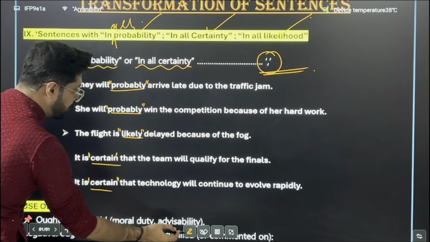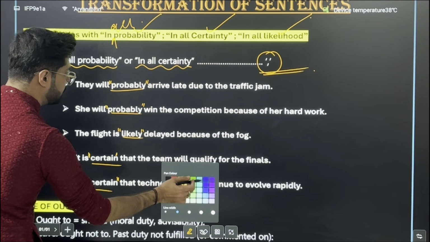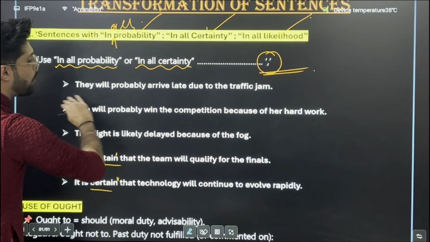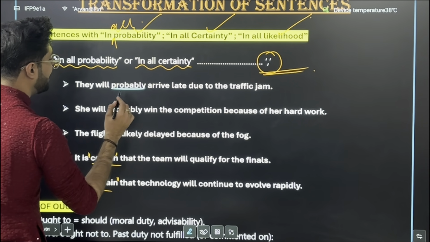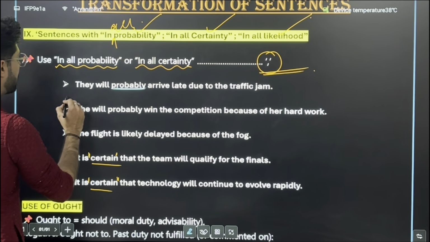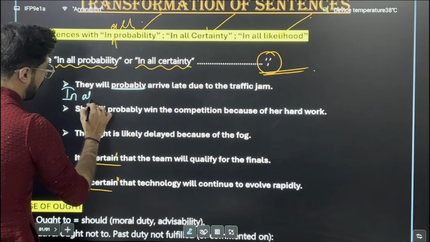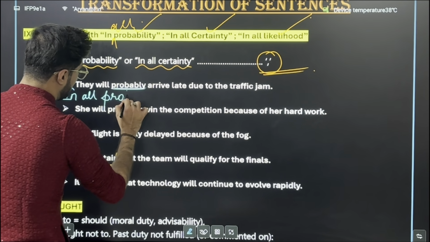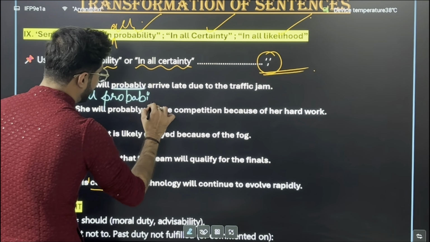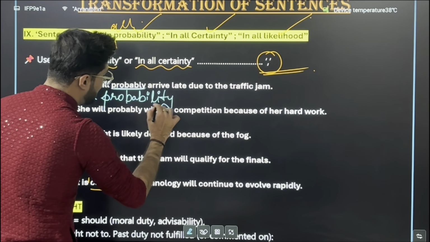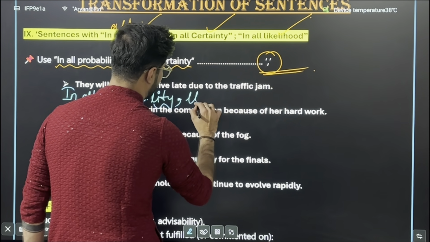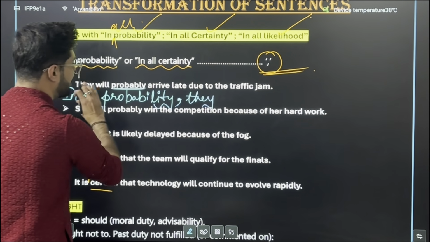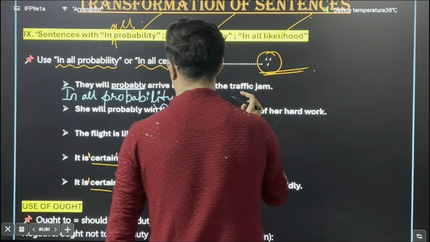For example, they will probably arrive late due to the traffic jam. So because of this word probably, your sentence structure will become: in all probability, comma, and you just have to copy paste the remaining clause.